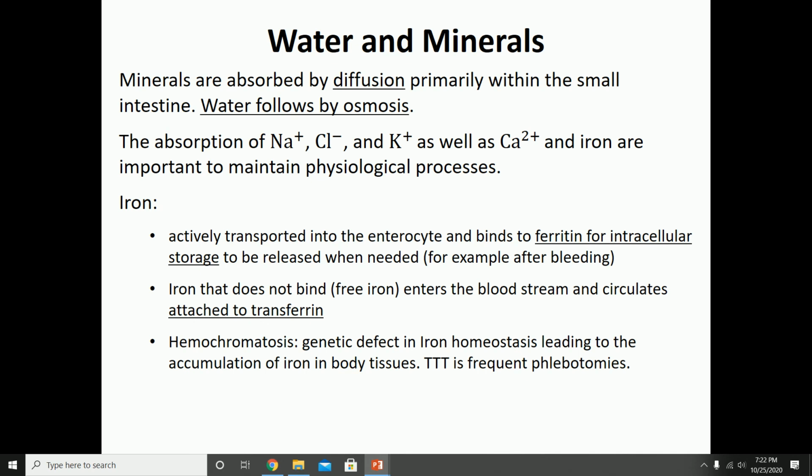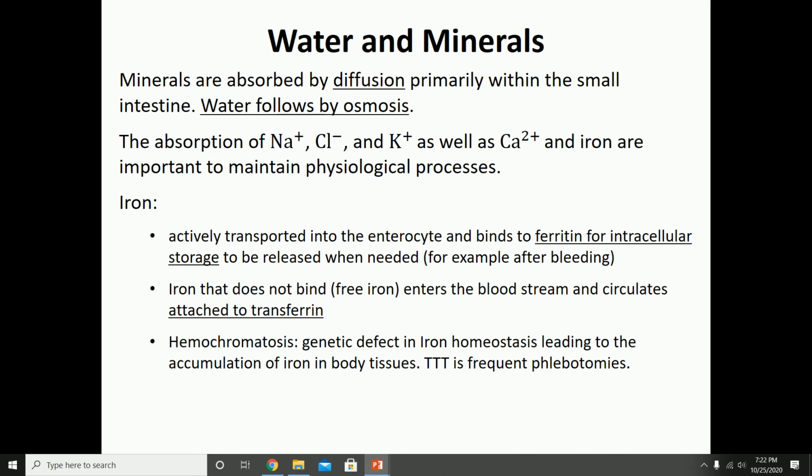Some iron, though, is not going to be captured by that ferritin and will enter into the bloodstream. But again, in the bloodstream, it cannot just move along on its own. It has to be attached to another protein. The protein that it attaches to in blood is known as transferrin. So transferrin is a protein that transports iron within the circulation.